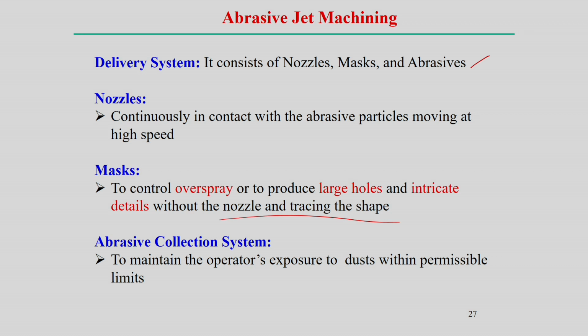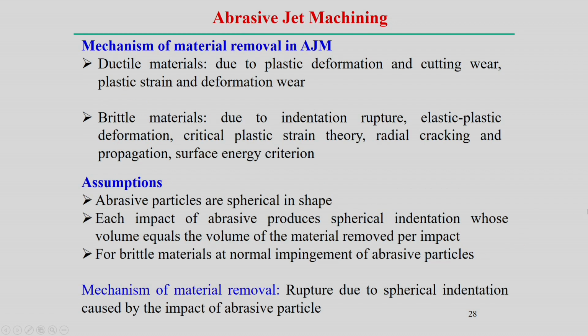And of course, once done, an abrasive collecting system is also there, which keeps the operator's exposure to dust within the permissible limit. Now, the mechanism of material removal in abrasive jet machining: for ductile materials, plastic deformation will occur, or maybe cutting action. Cutting wear, plastic strain and deformation wear are the main mechanisms for abrasive jet machining.